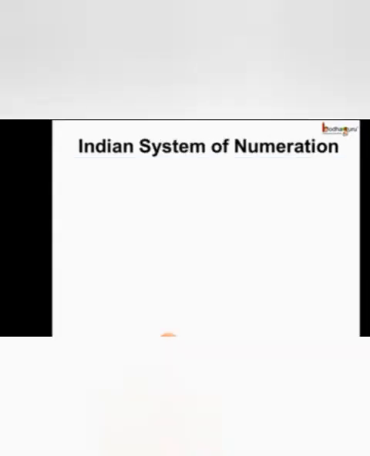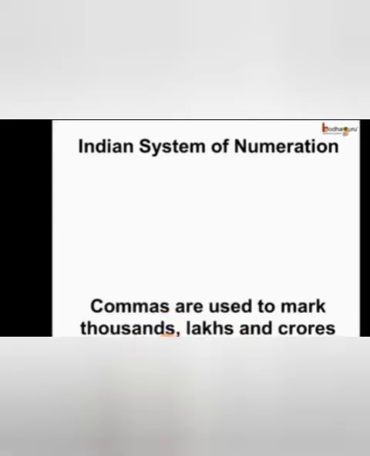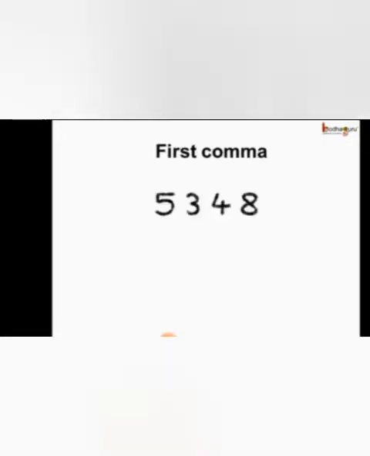You know, in the Indian system of numeration, we use commas to mark thousands, lakhs and crores. The comma is used to mark how many thousands, how many lakhs and how many crores there are. Let us see this with an example. Where does the first comma come?